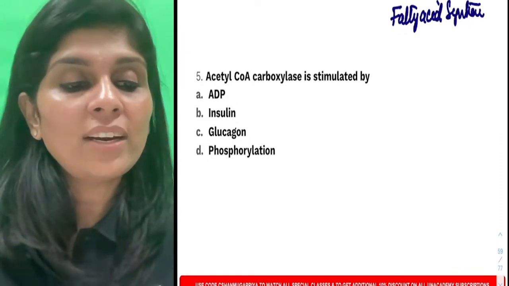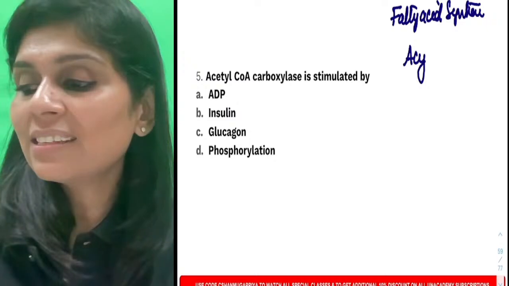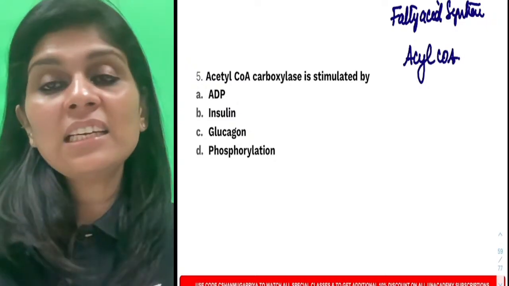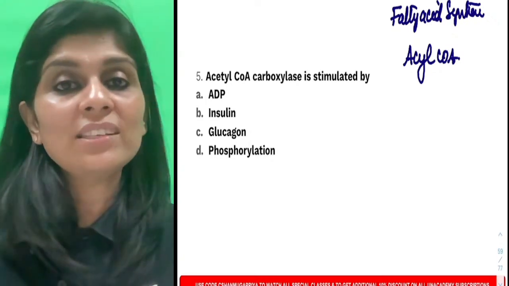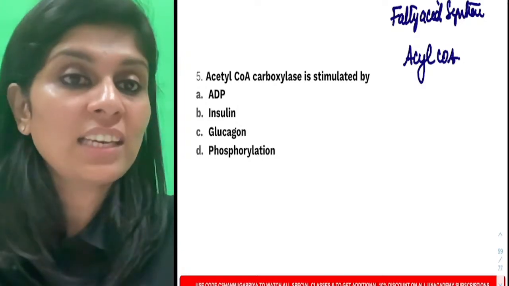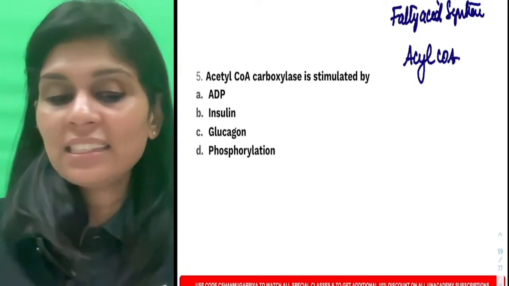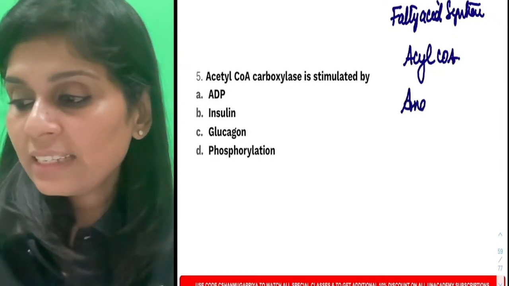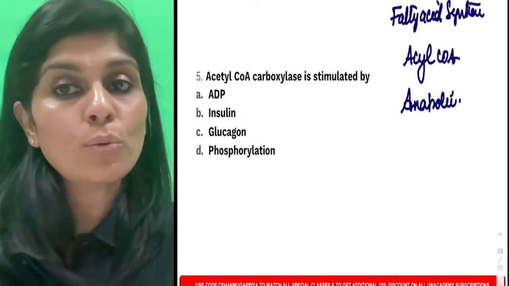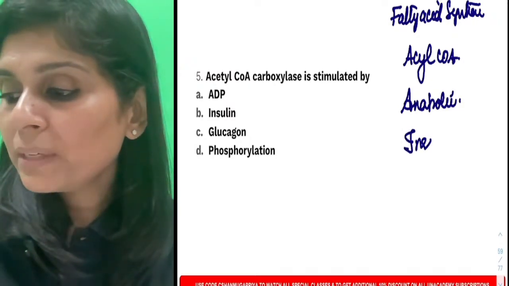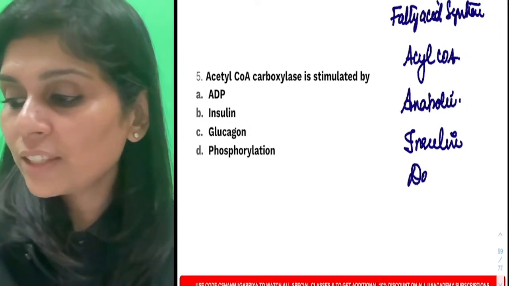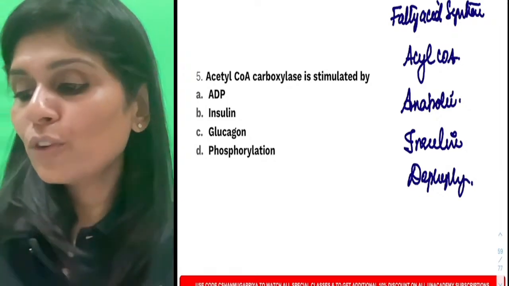So what is the product? The product will be fatty acid or acyl-CoA. Does it increase or decrease blood glucose? Is it an anabolic enzyme or a catabolic enzyme? Fatty acid synthesis is anabolic. It's an anabolic enzyme. If it's an anabolic enzyme, it is stimulated by which hormone? All anabolic enzymes will be stimulated by insulin, by dephosphorylation.